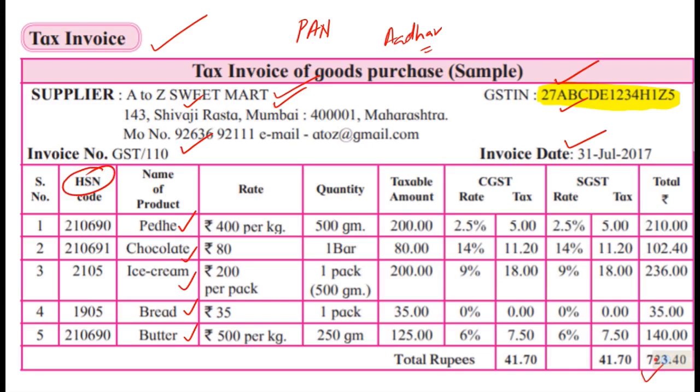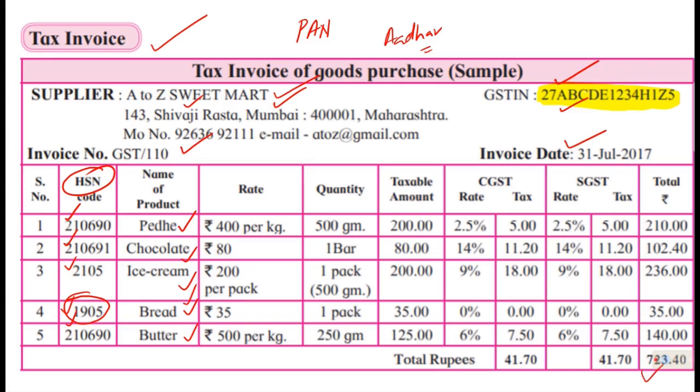HSN, which is a coding number for the goods. The goods are peda, chocolate, ice cream, bread, butter, having separate code numbers. It's a nomenclature number. On the name and category, this number is assigned. That means if it is 1905 all over India and in every state, it will be bread and bread only.